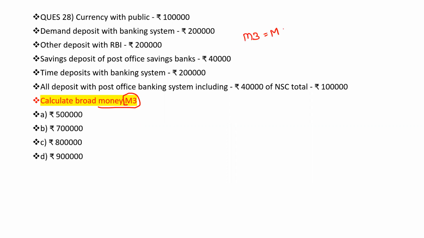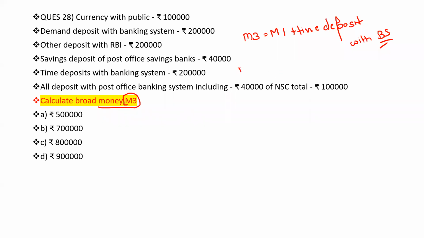M3 is equal to M1 plus time deposits with the banking system. Clear? Please remember that these questions will be asked directly in the examination. In any set you will get questions from these formulas, so please go through the formulas very well. Even in some questions they will directly ask for the formula. So what is M1?